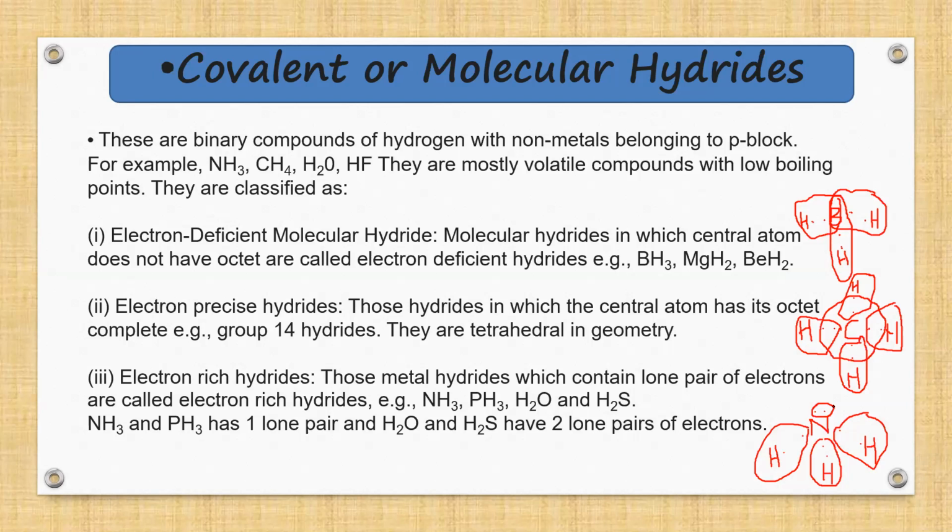Right. So again, I repeat, what are covalent hydrides? Covalent hydrides are the binary compounds of hydrogen with non-metals belonging to the p block elements. And covalent hydrides are further divided into 3 different types on the basis of the number of electrons in the central atom, that is electron deficient molecular hydrides, electron precise hydrides, and electron rich hydrides.